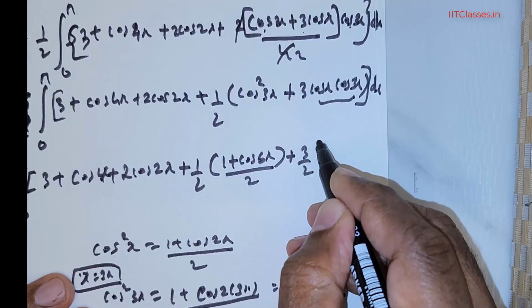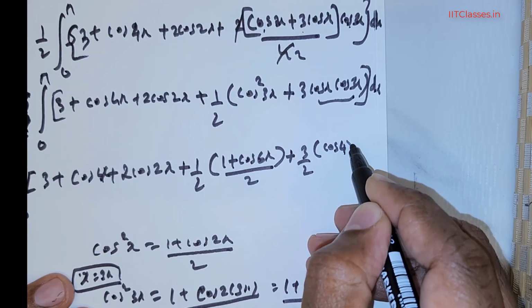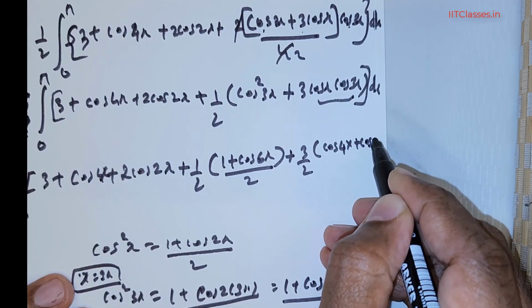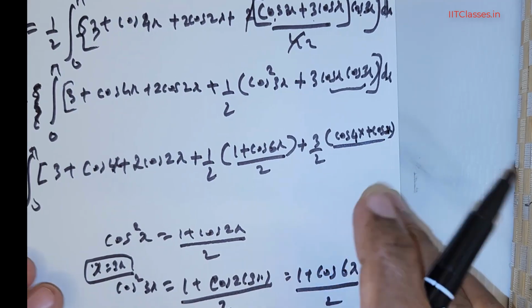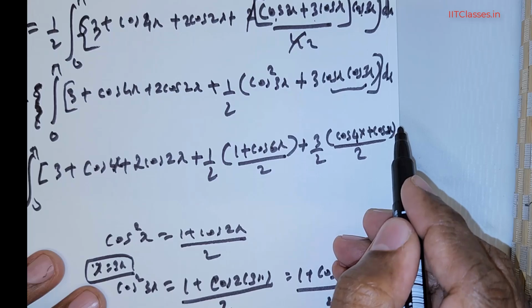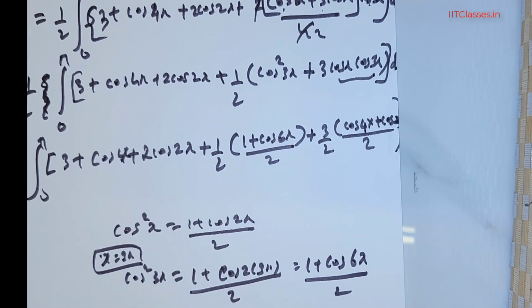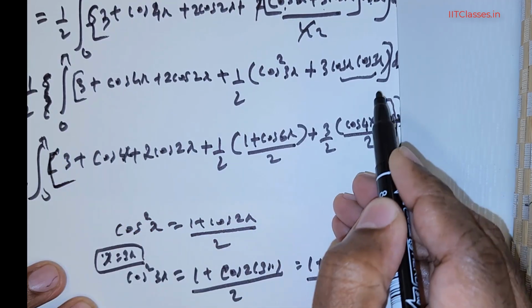So this is going to be (cos 4x + cos 2x)/2, because we do not have a 2 there. Now this entire thing is multiplied with dx.